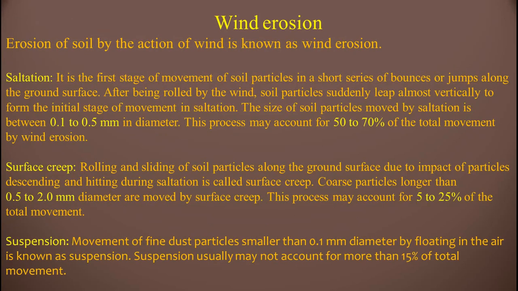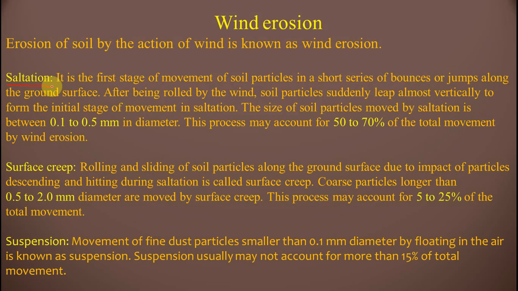Wind erosion. Erosion of soil by the action of wind is known as wind erosion, as we earlier knew, and the name itself shows saltation. See friends, in wind erosion, the question comes here. Saltation is a dash type of erosion. It is a wind erosion, because when we hear saltation we think about other things. Saltation might mean taking salt from the oceans and preparing salt, we think about that. But here saltation is a type of wind erosion. You have to keep the answer as wind erosion.